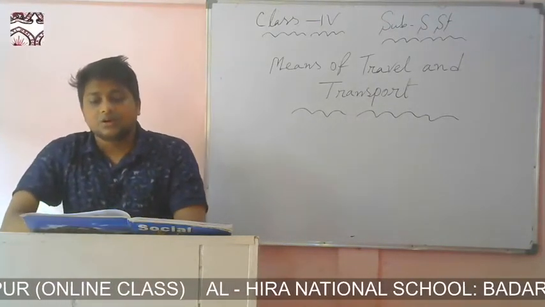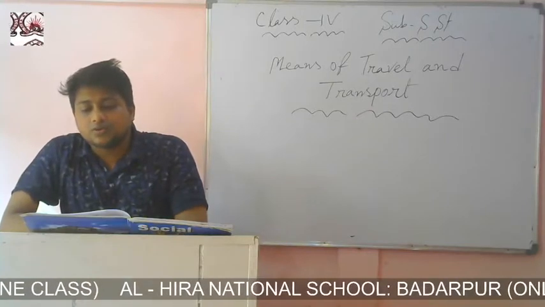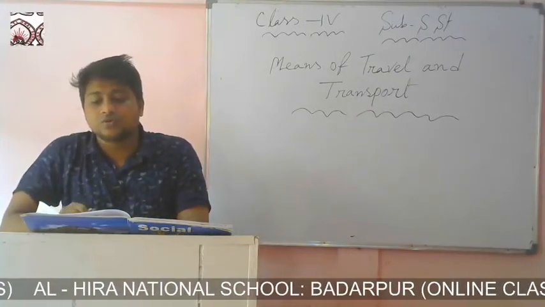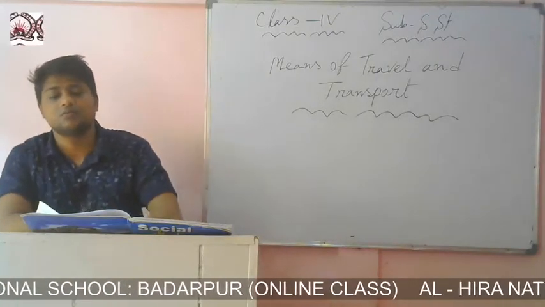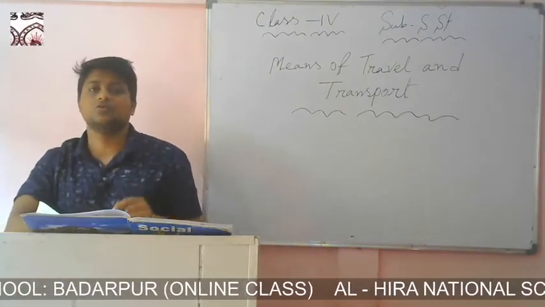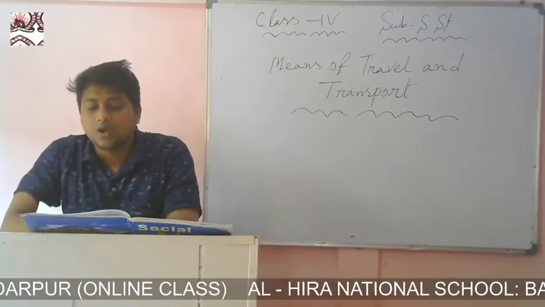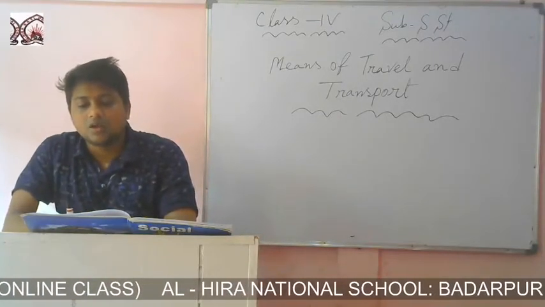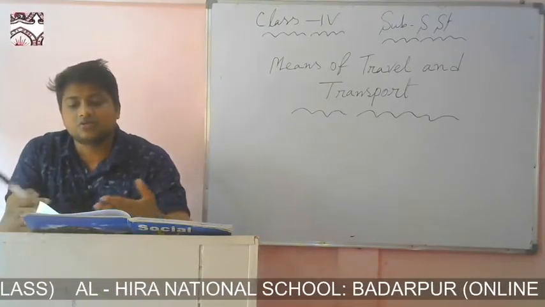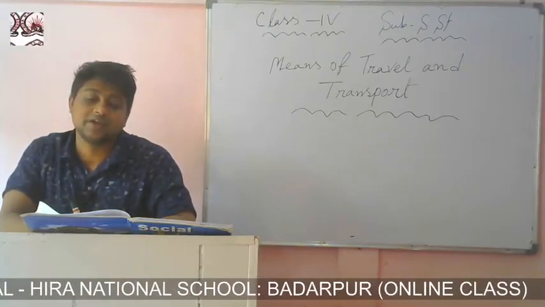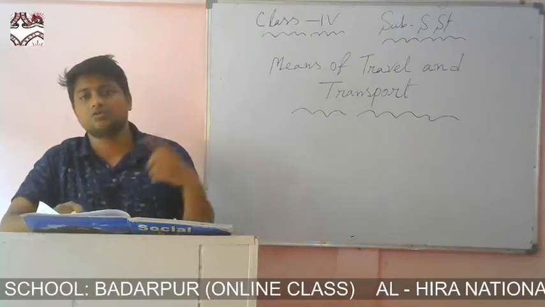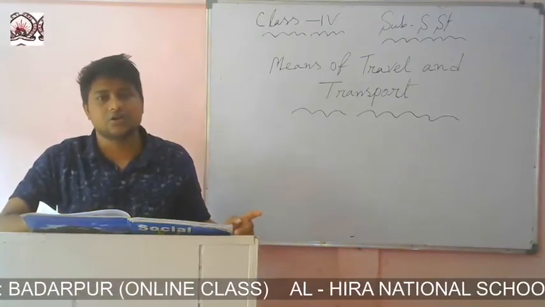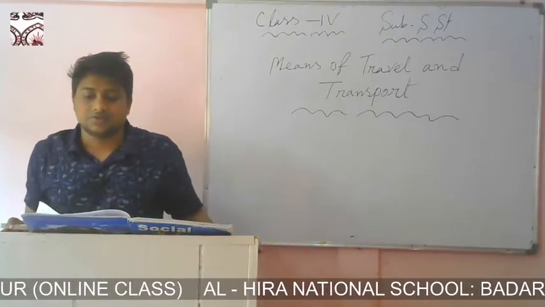Farmers mostly use bullock carts to carry goods to towns and cities to sell them. Some farmers attach a trolley to the tractor, carry their goods and go to nearby cities or towns. I hope that you all see this.